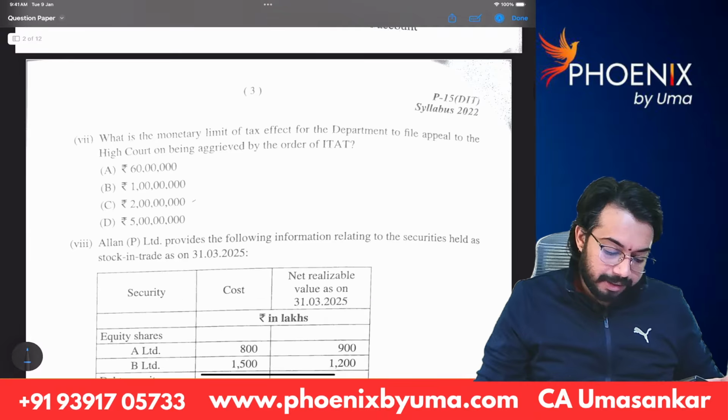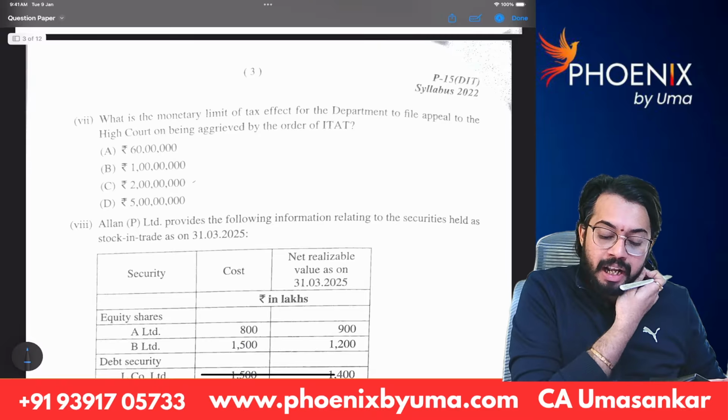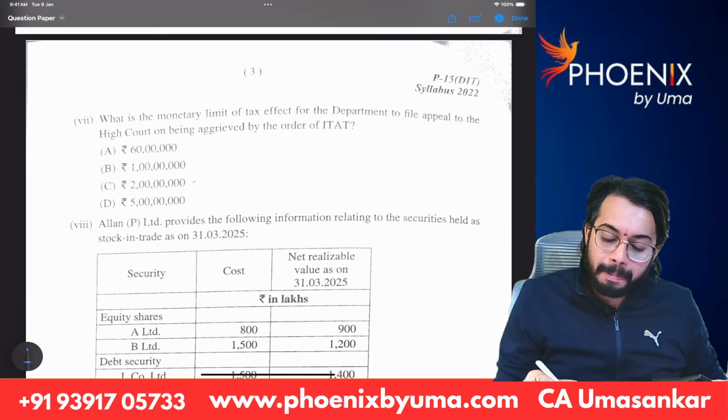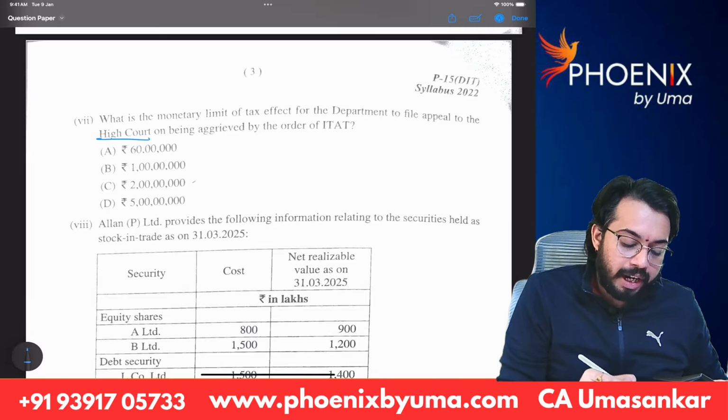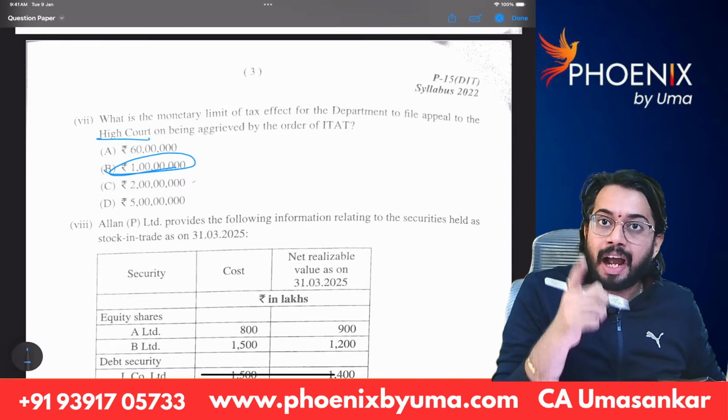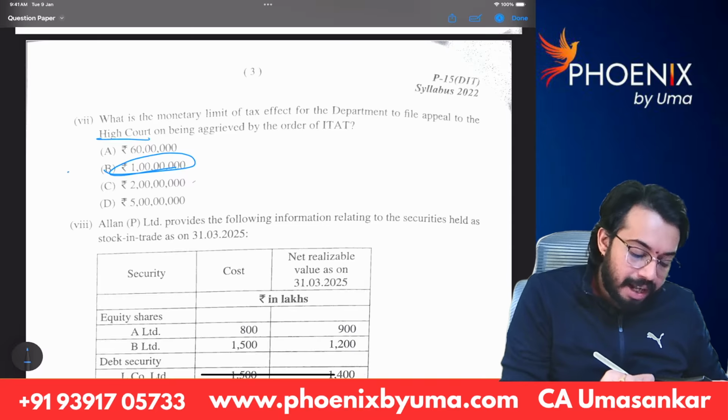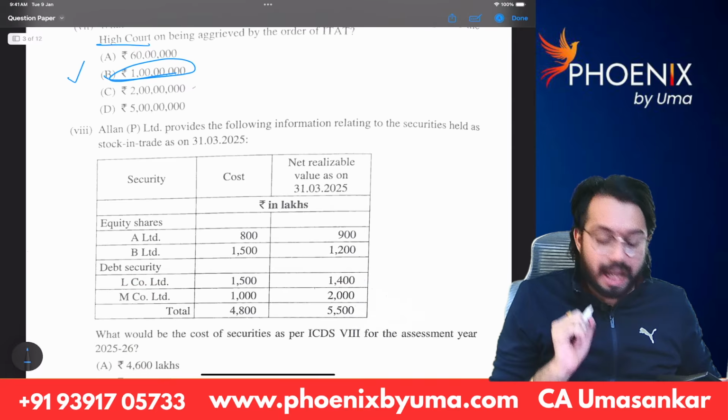That is the answer. What is the monetary limit of tax effect of department to file appeal before High Court? It is 1 crore. It is amended. I told in class also revised limit. Answer is B. In Marathon also I have discussed.